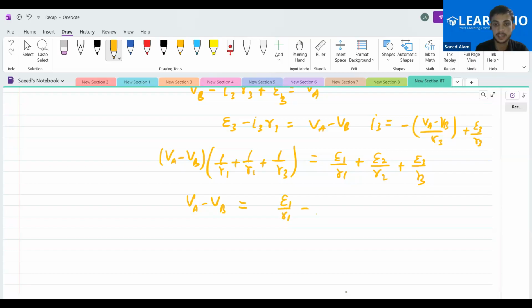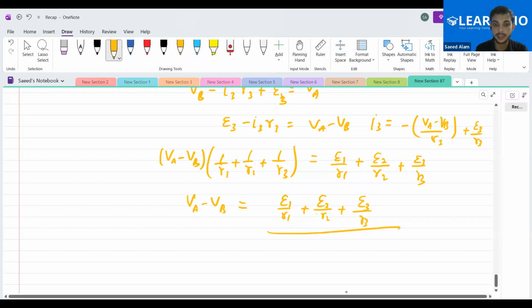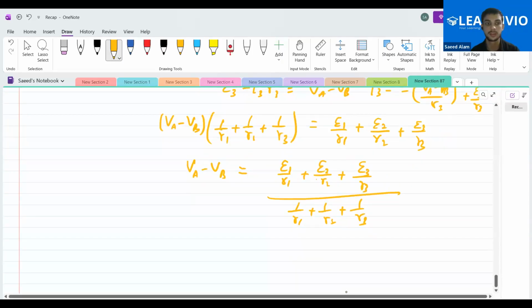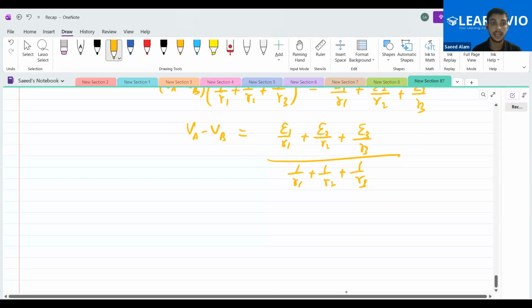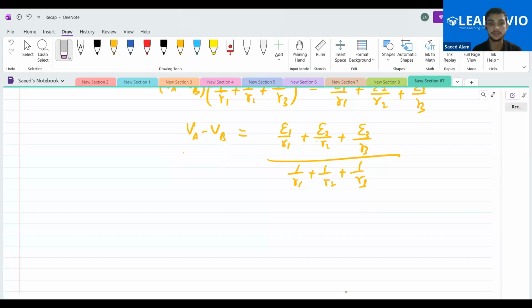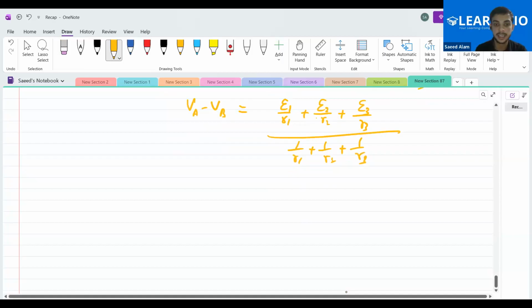E1 by R1 plus E2 by R2 plus E3 by R3, and whole divided by 1 by R1 plus 1 by R2 plus 1 by R3. Yes or no? And what is this? This is actually the terminal potential. So what can I say? That this is actually nothing but E equivalent.